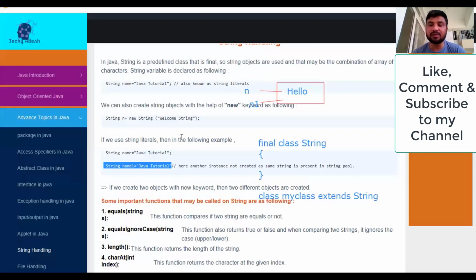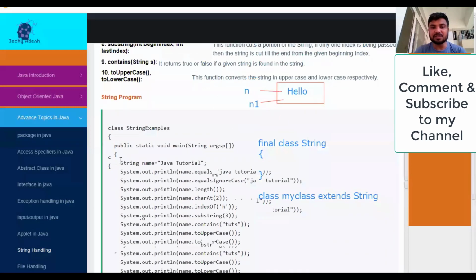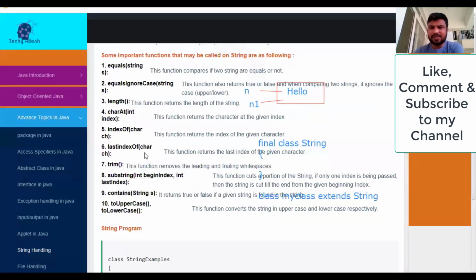So how can we call the length function? Suppose I have a variable string s equal to hello, and I have to count the number of characters in it. So how will I call length? s.length, right? Later on in the example, I already call all the functions, so now we're just trying to discuss the functions. The length function you are already aware of.